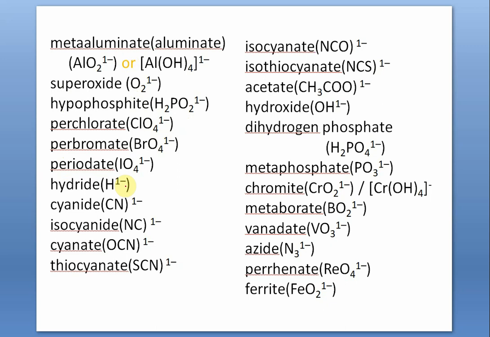Superoxide O2 minus, hypophosphite H2PO2 minus, perchlorate ClO4 minus 1, perbromate, periodate, hydride. Hydrogen can have +1, hydrogen can have -1. If it is -1, it is hydride. Cyanide, CN minus 1. If it is NC, the bonding will be from nitrogen, then it is isocyanide.